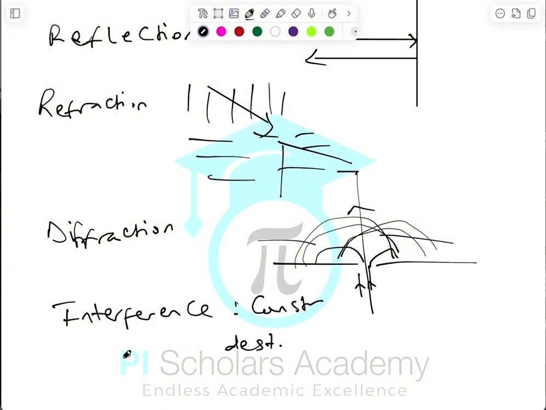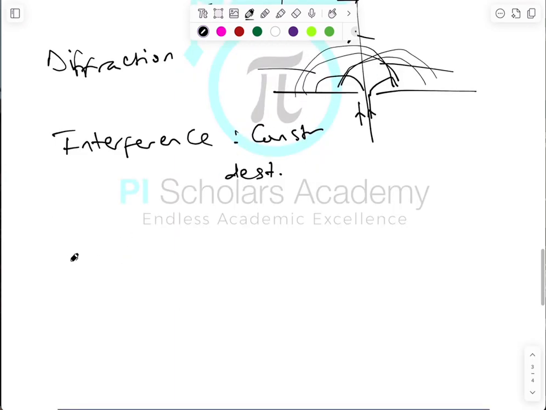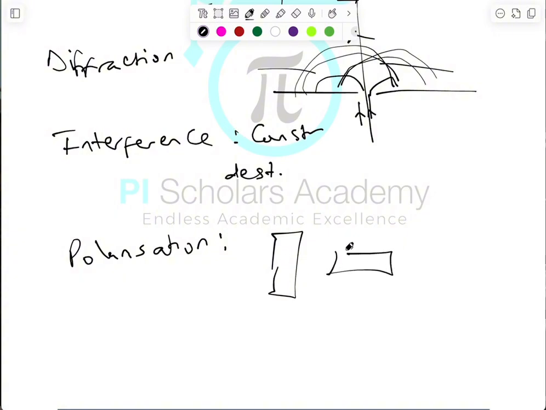Then lastly, we have polarization. Not all waves undergo polarization. Polarization is the restriction of vibration of a transverse wave to a single plane. Let's say this is a vertical plane and this is a horizontal plane.